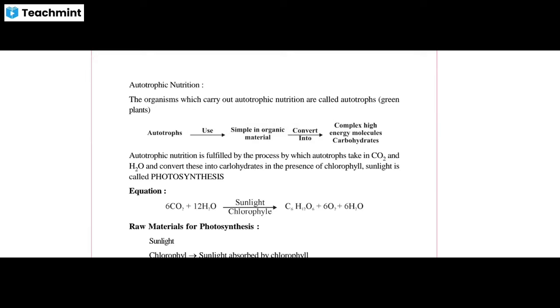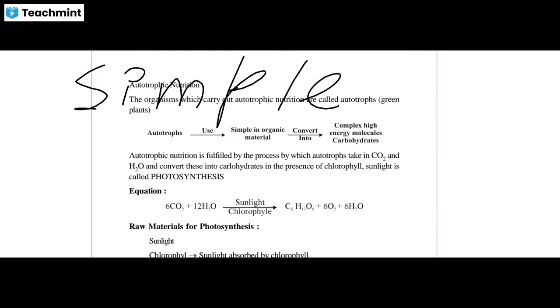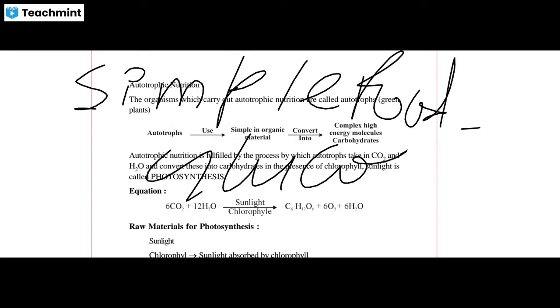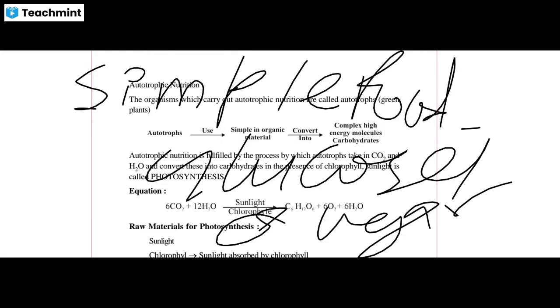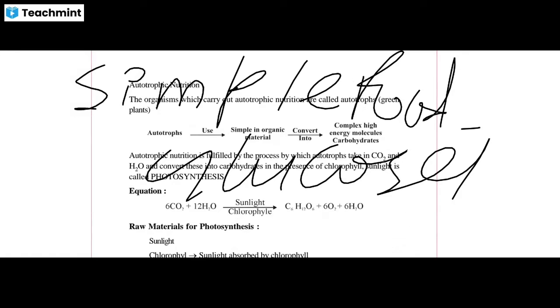So remember that the simplest food is glucose, and glucose is also known as sugar. So sugar and glucose are simple food, and complex food is starch.